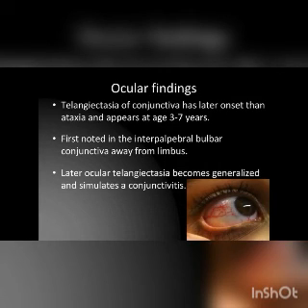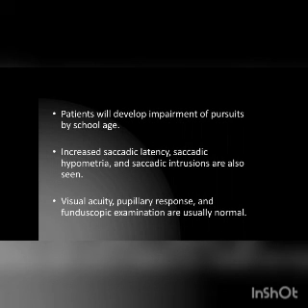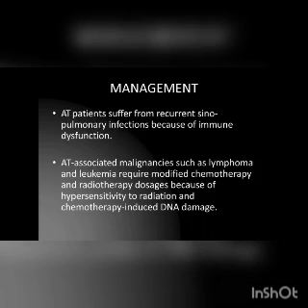The picture shows the telangiectasia of the conjunctiva. Early it is present over the limbus, and later it involves the whole eye. Ocular abnormalities include oculomotor apraxia and deficient accommodation. The combination of oculomotor apraxia and failure to suppress the vestibulo-ocular reflex is characteristic. Patients develop impairment of pursuits by school age and increased saccadic latency. Visually, they are not able to see moving objects clearly. Visual acuity, pupillary response, and fundoscopic examination are usually normal.